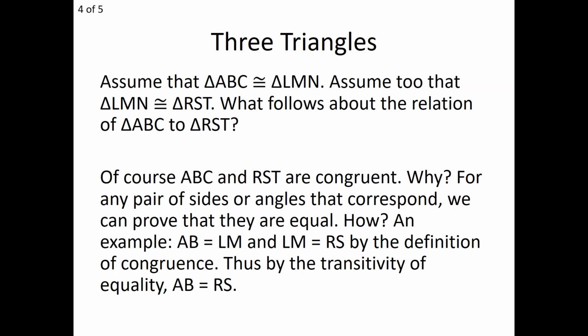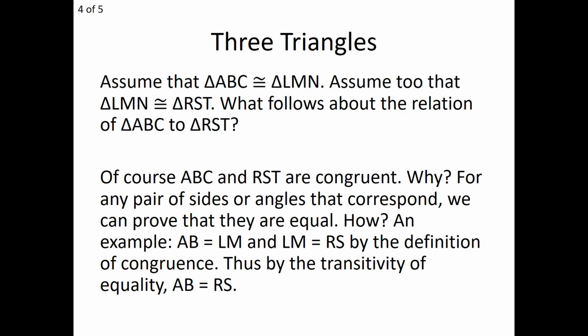Now let's consider the transitive property. Let's consider the transitivity of congruence. Let's say I give you three triangles. One is ABC, the other is LMN, and the third is RST. Let's say triangle ABC and triangle LMN are congruent to each other, as well as triangle LMN is congruent to RST. Well, what would then follow about triangle ABC and triangle RST? It would immediately follow that the two would have to be congruent, right?